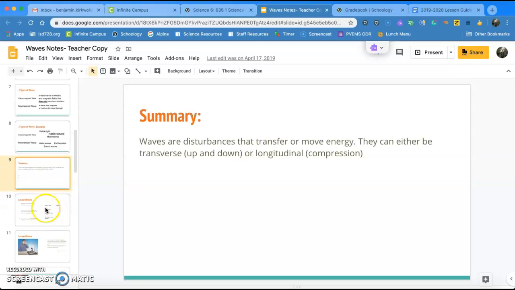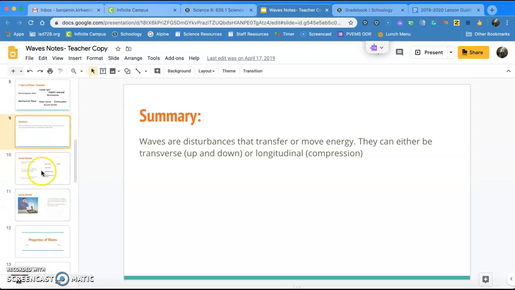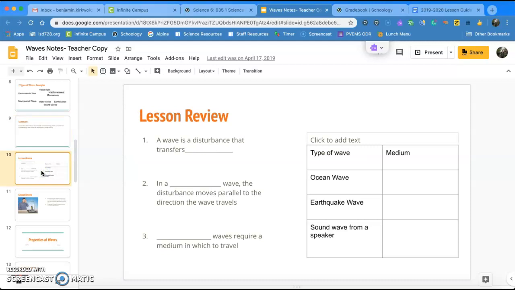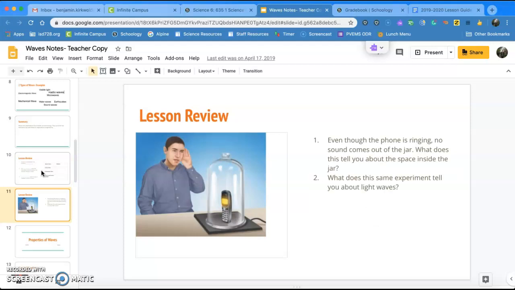We ended off on our summary here. And now there's slides 10 and 11 afterwards. These slides are part of the lesson review page at the end of the reading. And I want you to have this information in your notes so that you can do well on our waves test. So I put the lesson review things in here so that they're easy to find. So when you're using your notes in your test, you can go back, review, and take a look at these things.